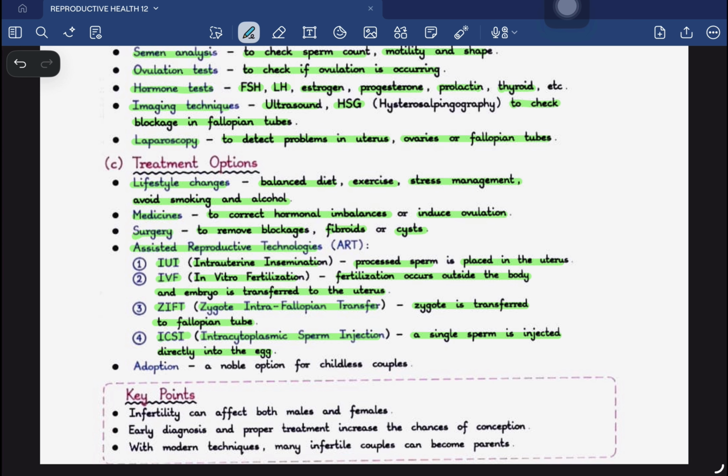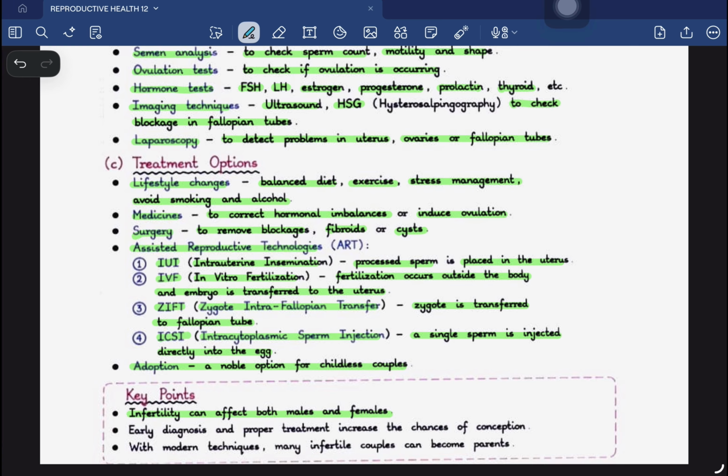Now there are some conditions where even after changing the lifestyle, even after giving medicine, even after doing surgery, and even after performing ART, the couple is unable to conceive a normal healthy baby. In that case, adoption is the last thing, which is obviously a noble cause. There are many children staying in homes who don't have their parents, or maybe their parents have left them. So in that case you can adopt them, which is a very noble thing to do, and very apt if a couple goes childless for a long period of time.